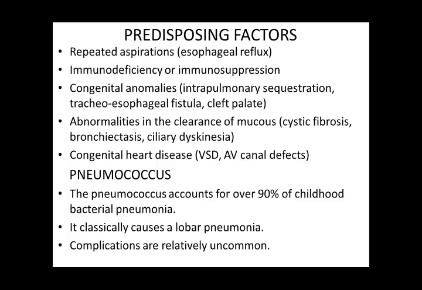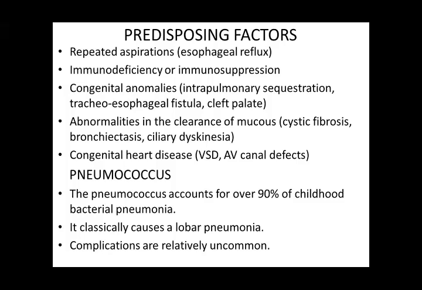Patients having congenital heart disease like VSD, ventricular septal defect, and AV canal defects. AV canal defects are more common in patients with trisomy 21. Due to the increased lung congestion and increased blood flow to the lungs, there is an increased tendency to develop pneumonia. So these children usually present with repeated attacks of respiratory infections, fever, and failure to thrive.